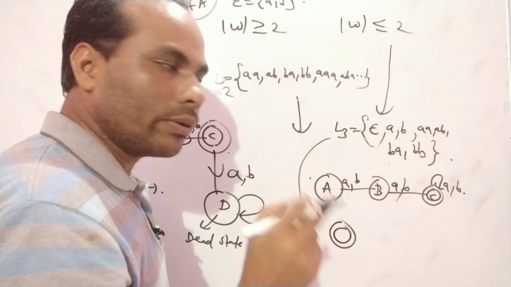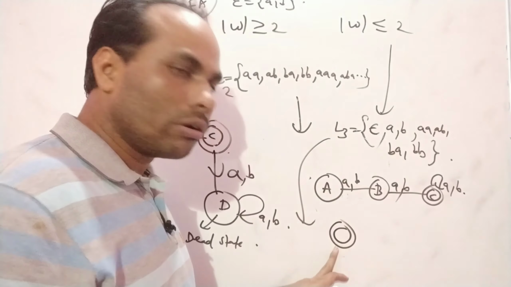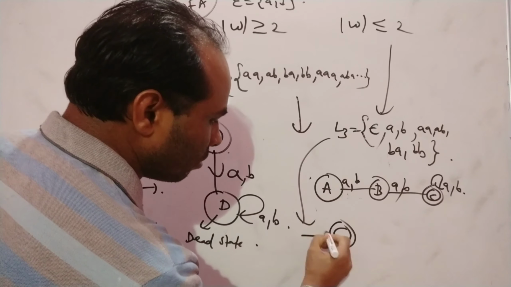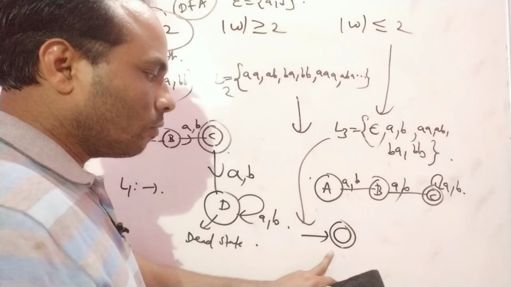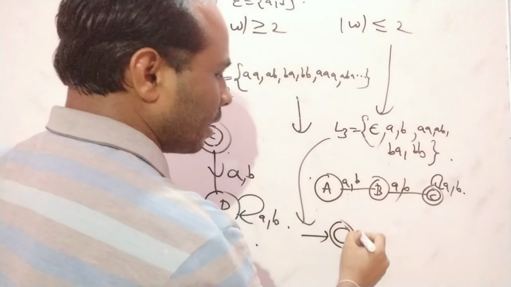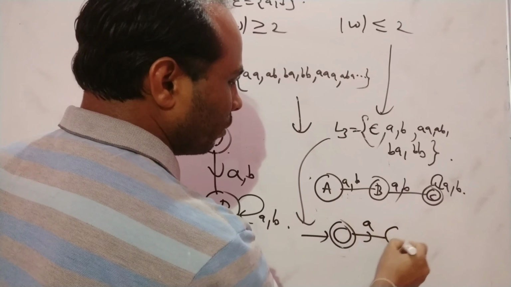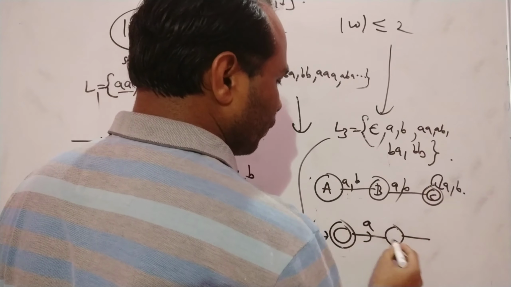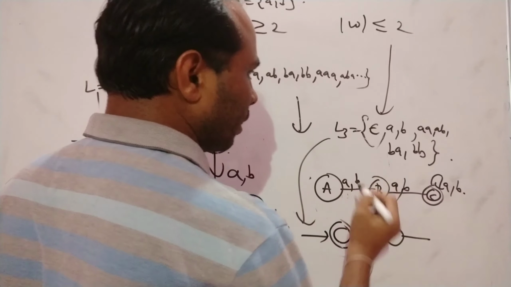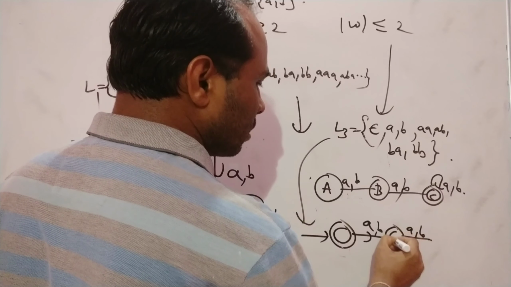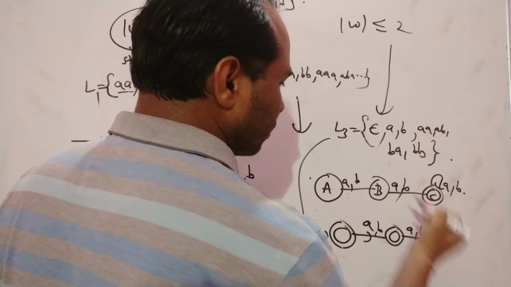Epsilon being in your language means you are accepting zero length strings also. This is the meaning of the zero length string. If you want to apply a zero length string, first you have to accept in the initial state itself. Then you check with A, and you accept because A is also there. B is also there. AA is also there, or AB is also there. So this is a final state, and this is also a final state.